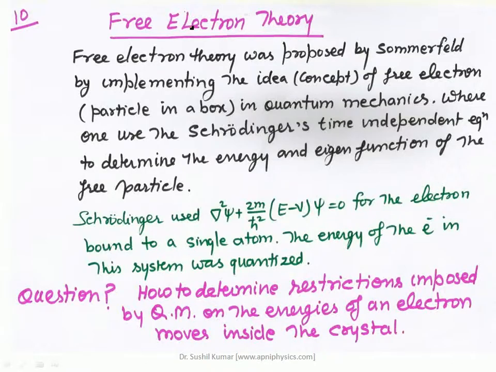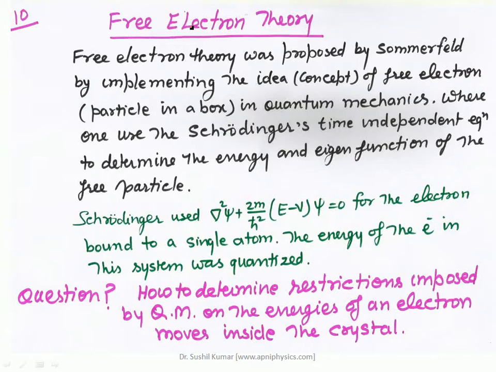Free electron theory. In the earlier video lecture, I discussed 3 questions related to the properties of metals: how to define free electron gas in metals, and how and why one can use the concept of a bound system for the free electron gas in metals.